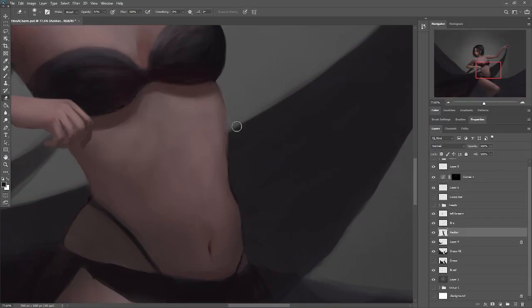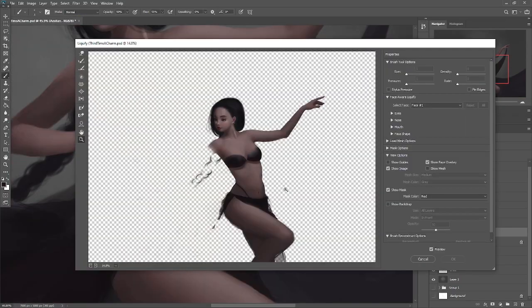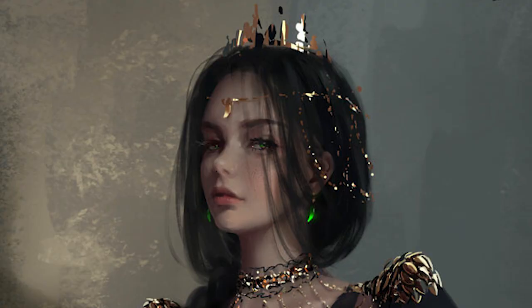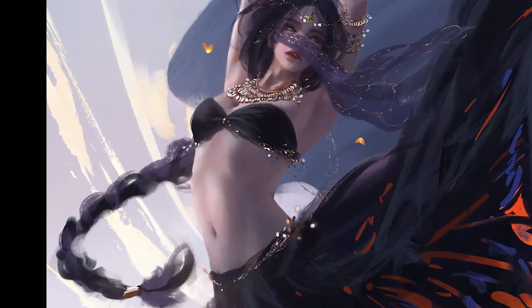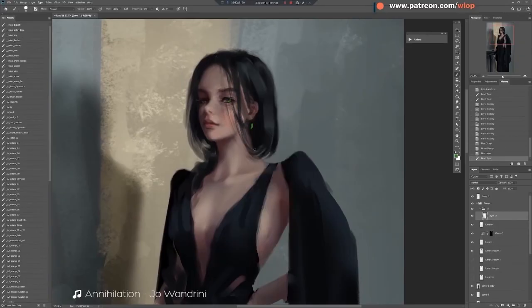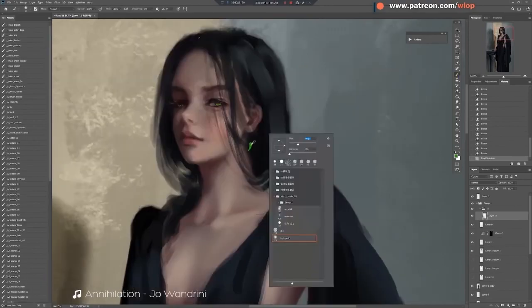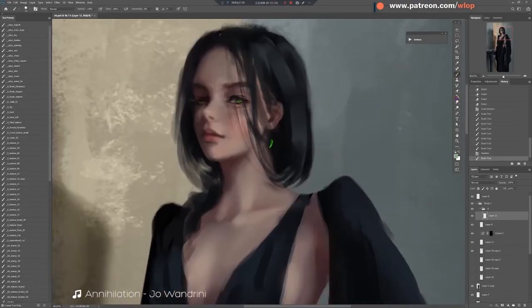After adding some more details, I feel ready for the next step, jewelry. Since she's dancing, she won't be wearing her crown, so we only need earrings, headpieces, and bracelets. Based on this painting, she also has little golden pellets under her bra and around her waist. Willup creates a new layer for all the jewelries. Earrings are created with lassos.